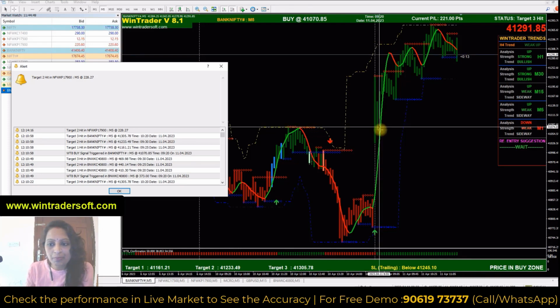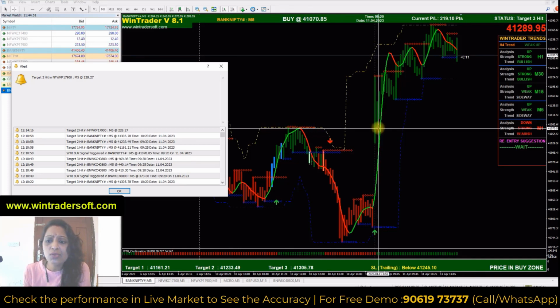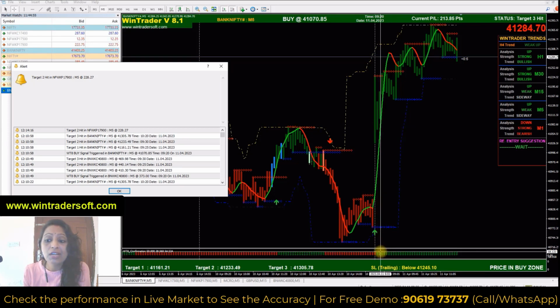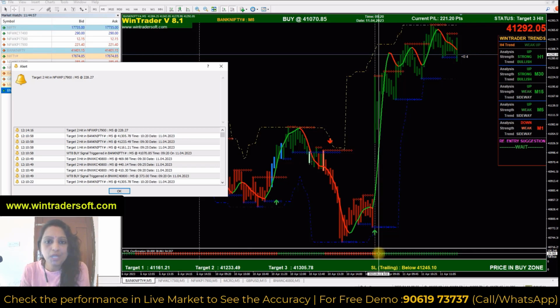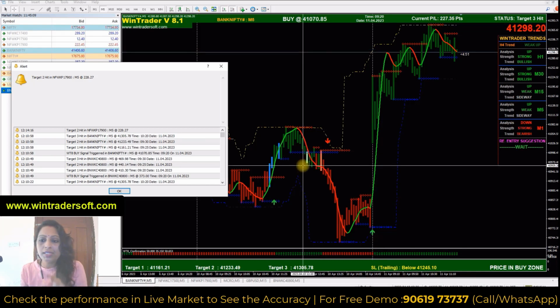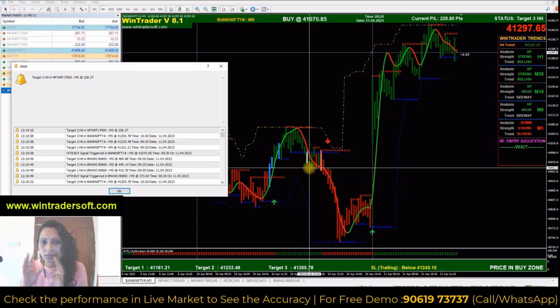Below the second candle there is a bar, that is our confirmation bar. It should be in the same color as the signal. Means if it is a buy signal, it should be green color. So only two confirmations are there. If these two confirmations are okay, then the signal is confirmed.